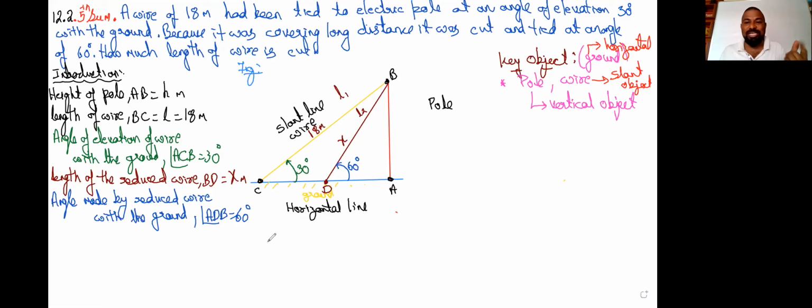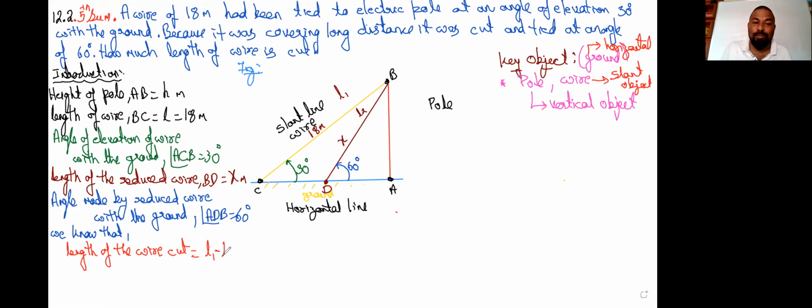Now the question is, how much of the wire is cut? Length of the wire cut. Simply from L1, if you remove L2, we'll get the measurement.